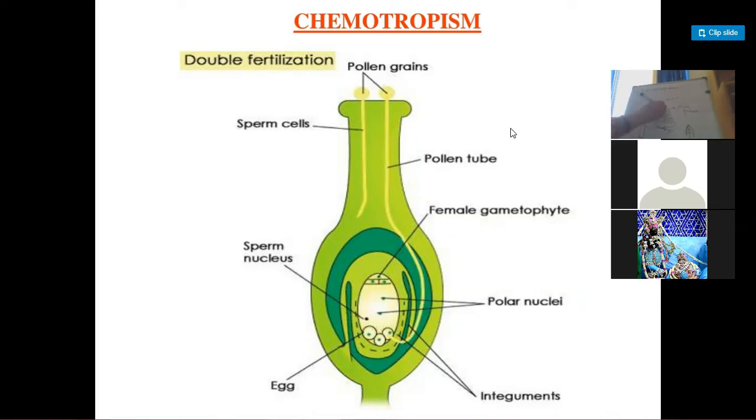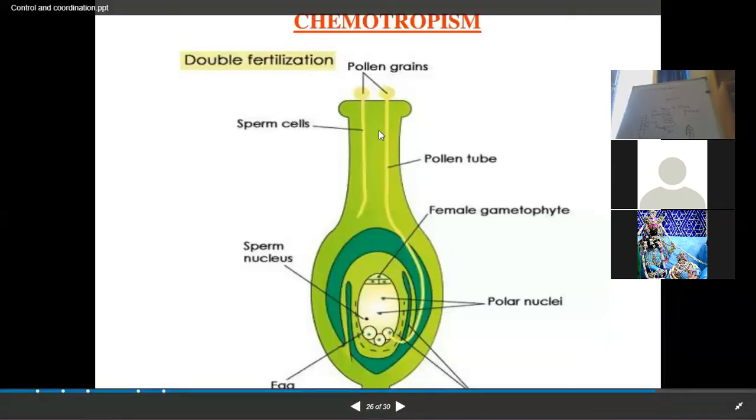Here, if it is generated at the tips, the diffusion will take place in such a manner that those parts of the plant which are in touch with the support will receive less auxin, and the one which is outside will receive more. So what will happen? Unequal growth will take place. The growth from the inner side will be less, and the growth from the outer side will be more.